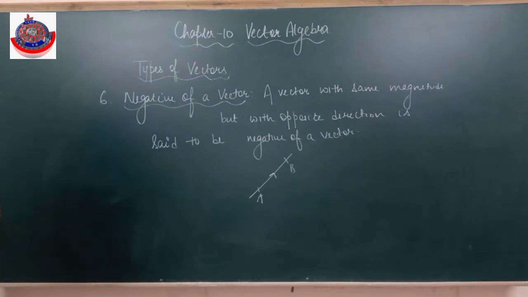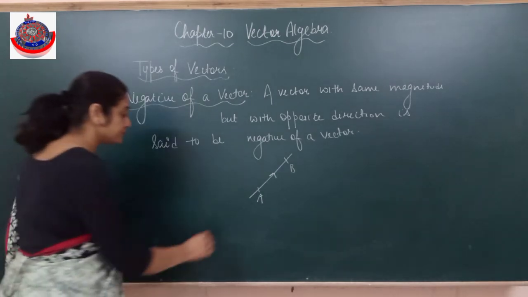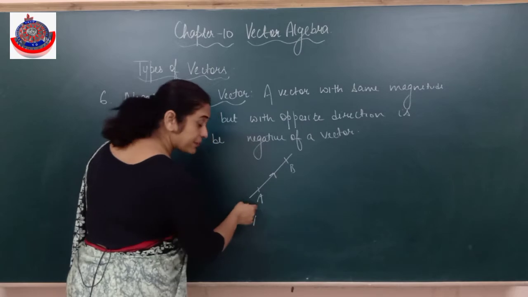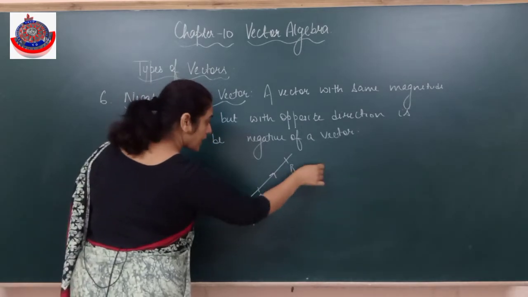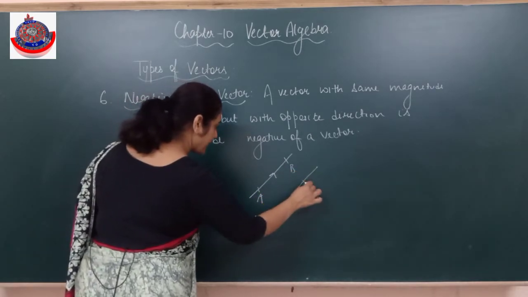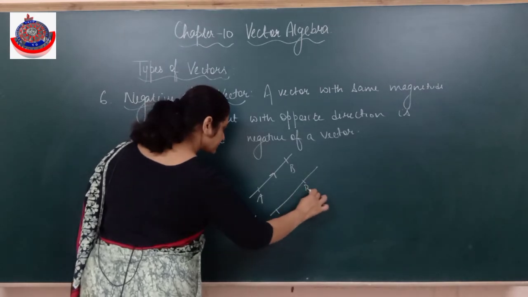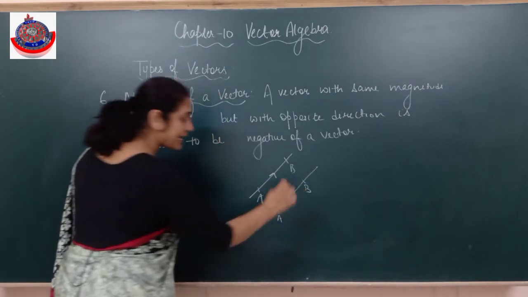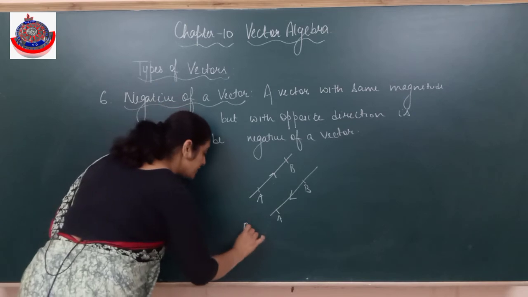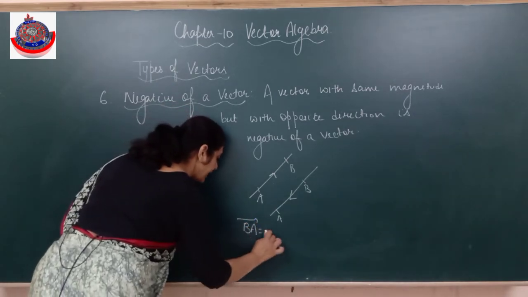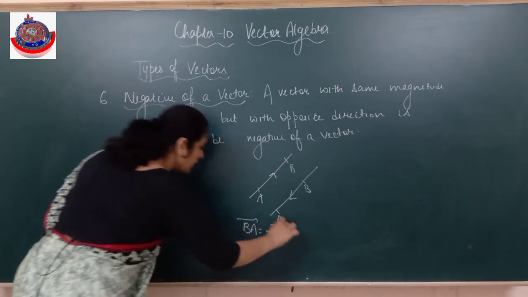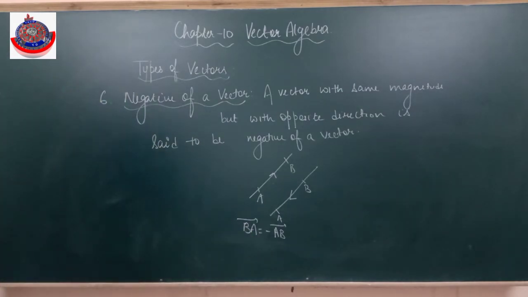Take AB, the same vector, but the direction is reversed. The magnitude is the same, but the direction is opposite. So what is the relation? The BA vector is minus of the AB vector. Is it clear? Is this clear to everyone? Alright.